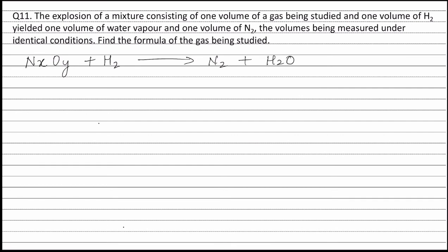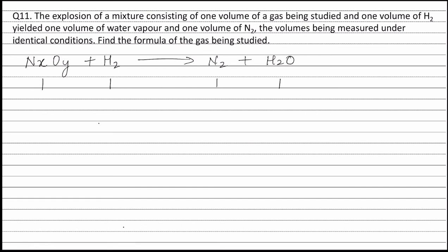Now according to the question, the volume of the gas is 1, volume of hydrogen 1, volume of nitrogen 1, and volume of water vapor is 1. Now under identical conditions of temperature and pressure, the relative volume represents the relative number of moles.